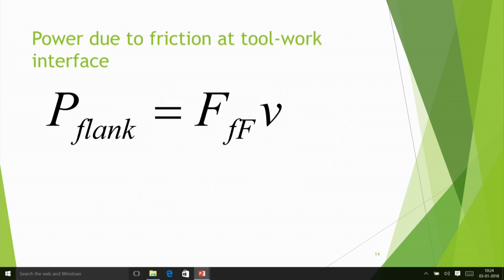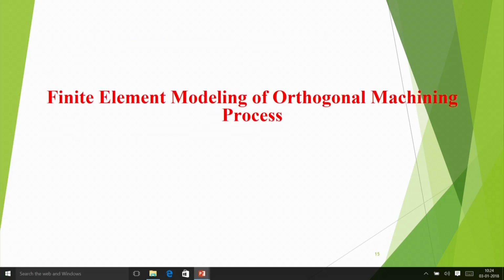So two powers we have obtained. Then power due to friction at the tool work interface can be found. P at the flank can be the friction force at the flank multiplied by V. So this portion also you can find out. You can consider this force to be proportional to the cutting edge width, and it may be a function of nose radius. Those types of things can be taken into account.